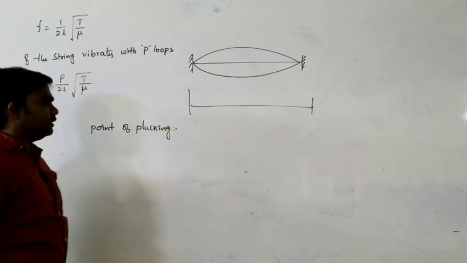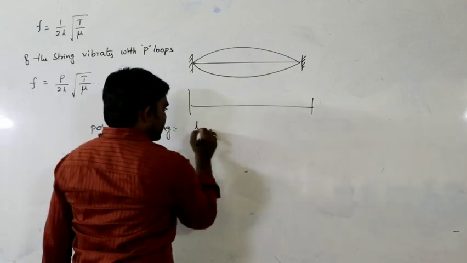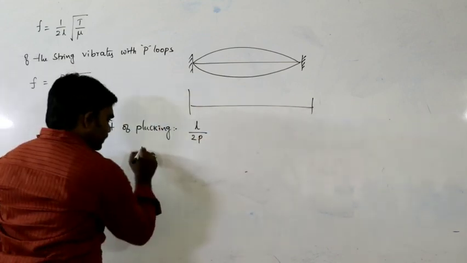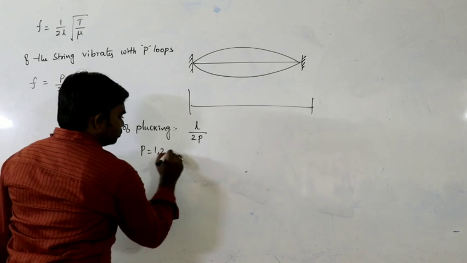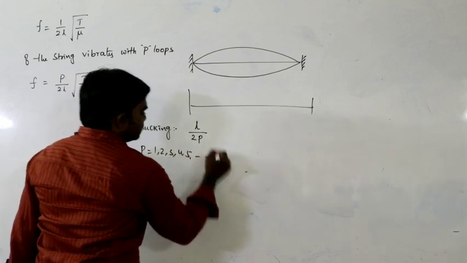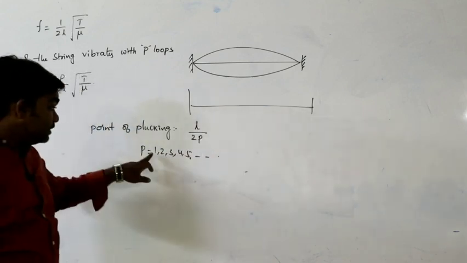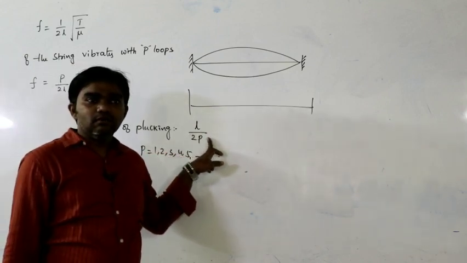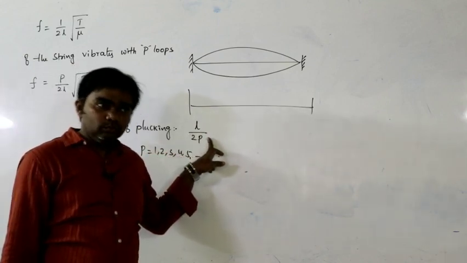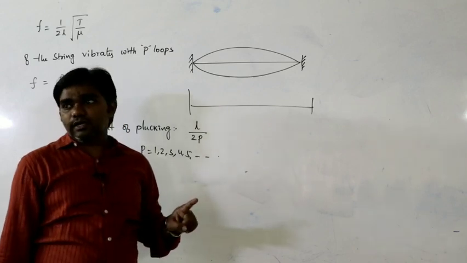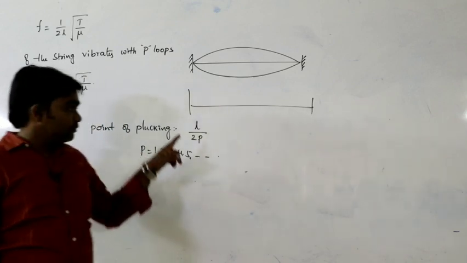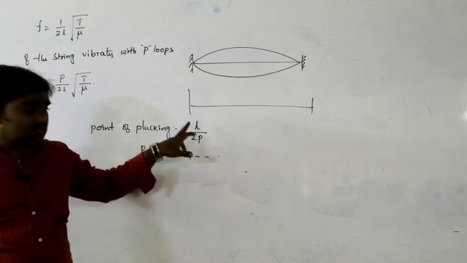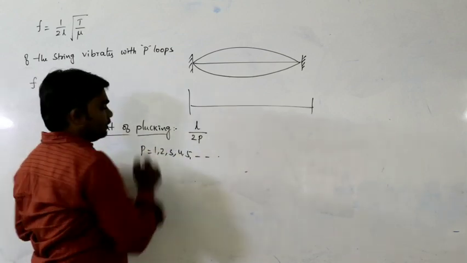So this can be written as L by 2P, where P is equal to 1, 2, 3, 4, 5. If P is equal to 1, then the point of plucking is what? L by 2. So how many loops can we observe? If this is L by 2P, what is this condition? Point of plucking. What is the meaning?